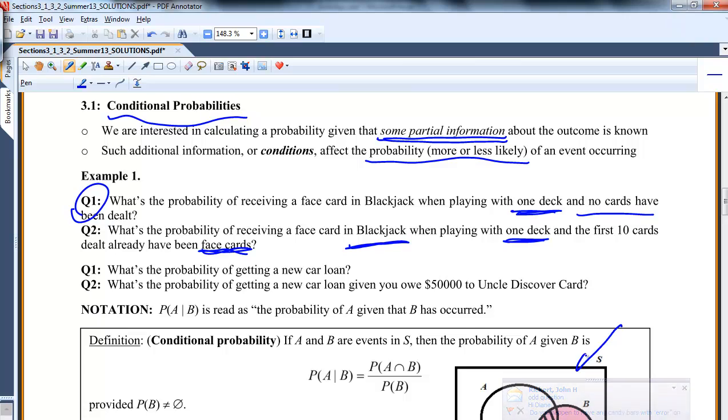Again, what's the probability of getting a new car loan? You might think right now you have a good opportunity. If later you find out I owe $50,000 on my Discover card, I think you're going to realize this probability almost becomes 0.